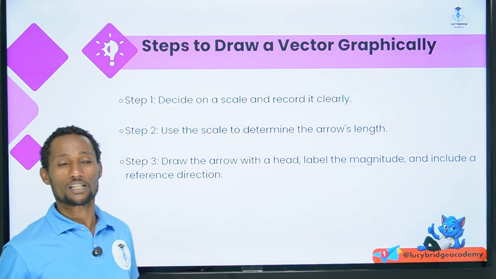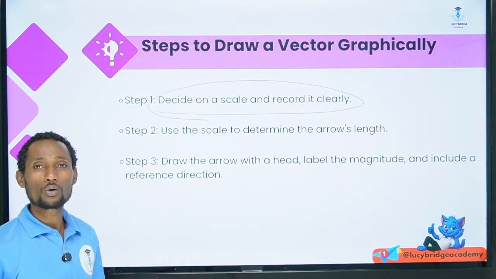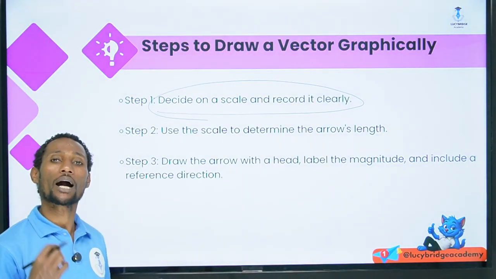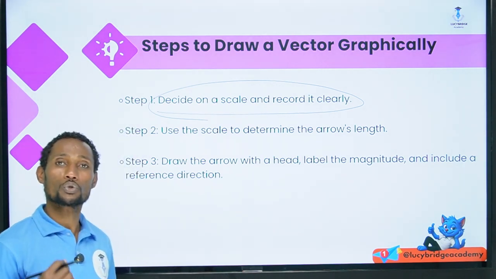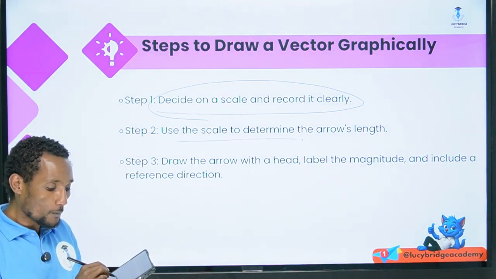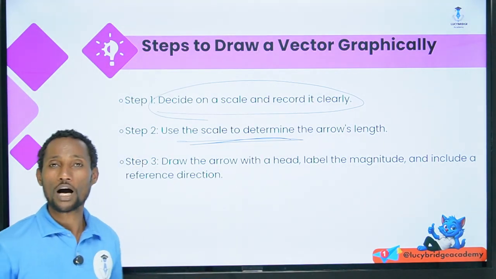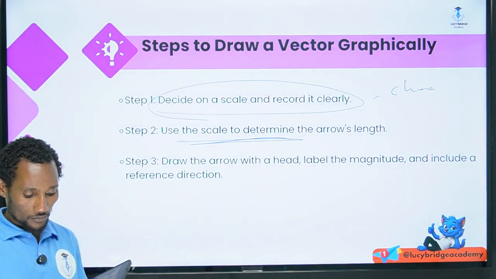These steps are: the first one is to decide what scale you choose to use, and you use the scale to determine the length of the arrow, which is a calculation. First of all, choose the scale.